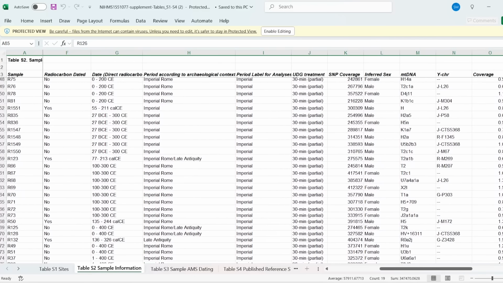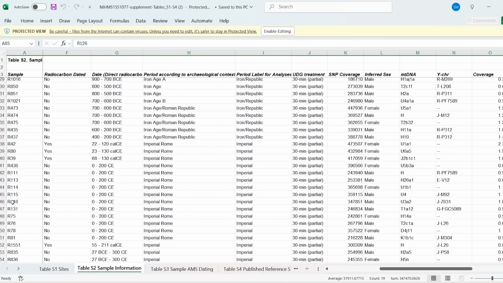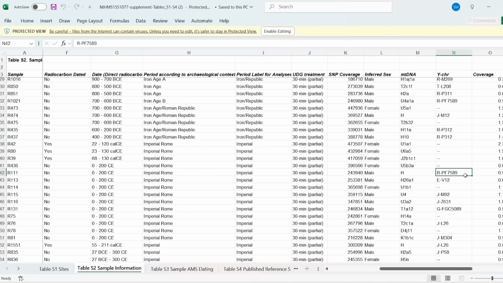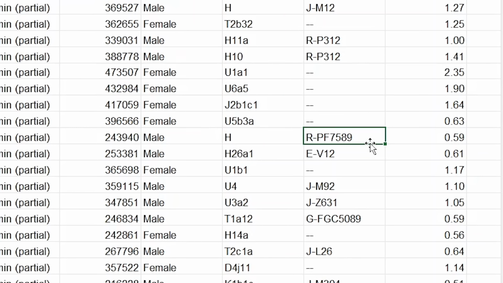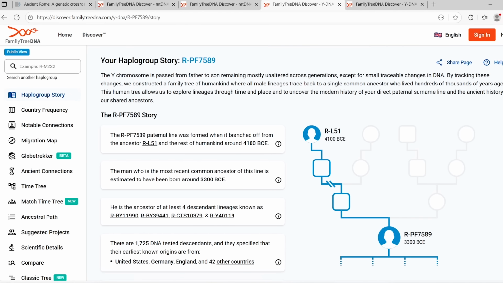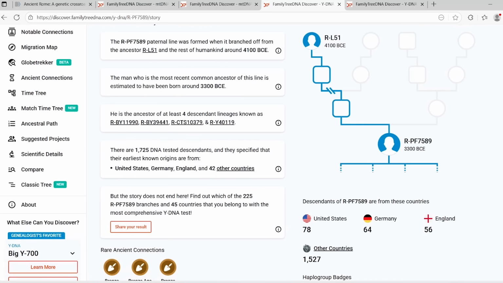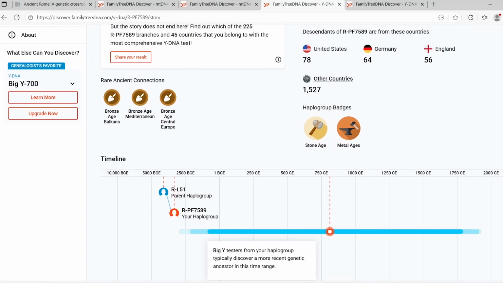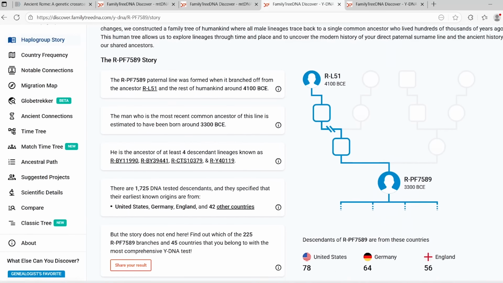And yeah, if we now look at the Y DNA side as well, we scroll back up. So this is again the earliest period from Imperial Roman period, but the first male sample belongs to a branch of R1b, so RPF 7589. And again, I pulled up the Family Tree DNA breakdown for this one. Again, quite a broad category, but you can see in the population today from the Family Tree DNA database, at least, the United States, Germany, England, people from those countries have this sort of haplogroup, and you can obviously dig into more detail if you want.